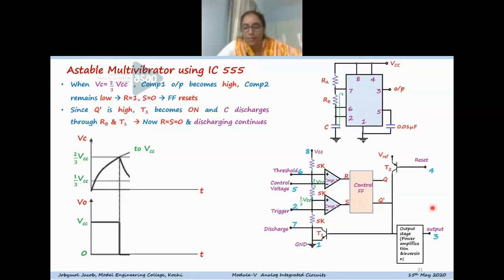So that way you can get the linear charging waveform. Otherwise, some linear charging arrangements, such as constant current charging, can be adopted in normal cases to get the linear waveform. That way also you can get a linear charging waveform.